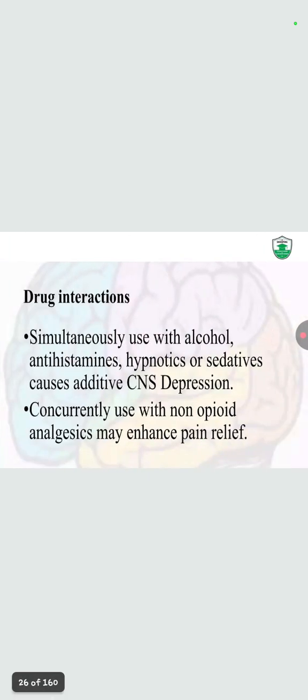Drug interaction: they are simultaneously used with alcohol, antihistamines, hypnotics or sedatives. They cause additive CNS depression.